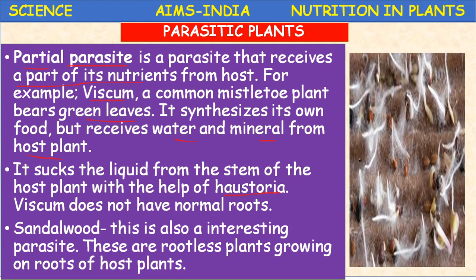Sometimes you might have seen very big large trees like neem tree and banyan trees also, they will lose the total strength and dry due to the growth of these parasites. Like total parasite like Cuscuta, it can also kill the host, but the partial parasites do not kill the host. They take the shelter and they absorb limited water and mineral or nutrients, and they perform the photosynthesis also.